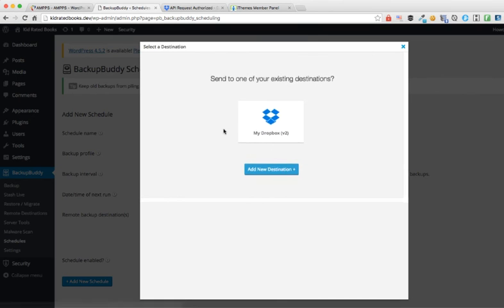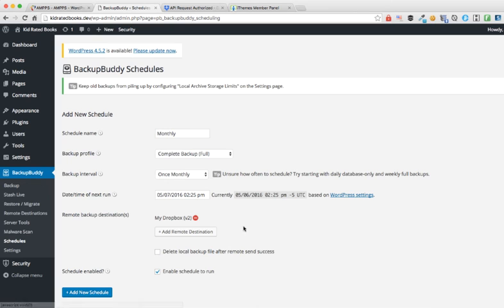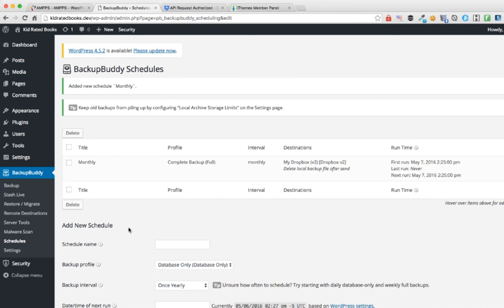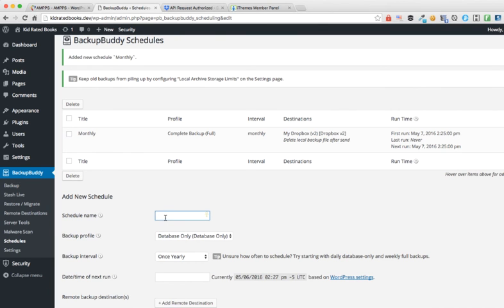Add remote destination, where we've done Dropbox earlier, we do that. And delete local backup after remote send success. I normally do a yes. That way you aren't accumulating backups in your web host account as well. And then enable schedule to run, add new schedule. That's great. The next schedule I like to add is a weekly.